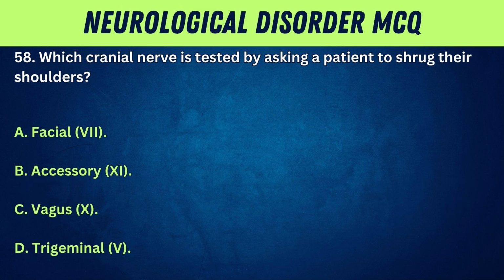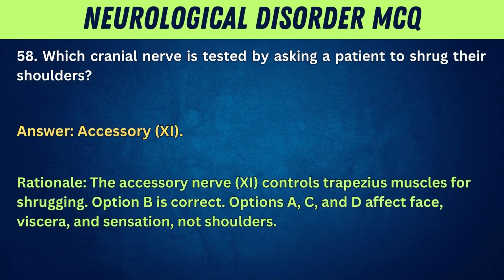58. Which cranial nerve is tested by asking a patient to shrug their shoulders? A. Facial, 7. B. Accessory, 11. C. Vagus, X. D. Trigeminal, V. Answer: accessory, 11. Rationale: the accessory nerve 11 controls trapezius muscles for shrugging. Option B is correct. Options A, C, and D affect face, viscera, and sensation, not shoulders.